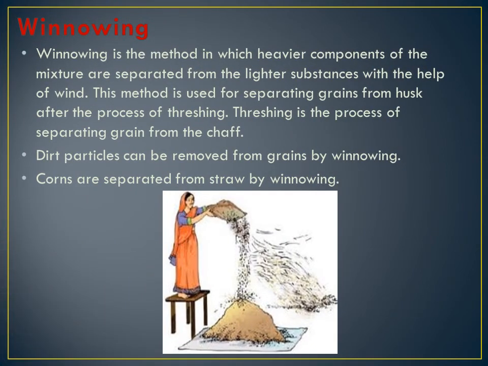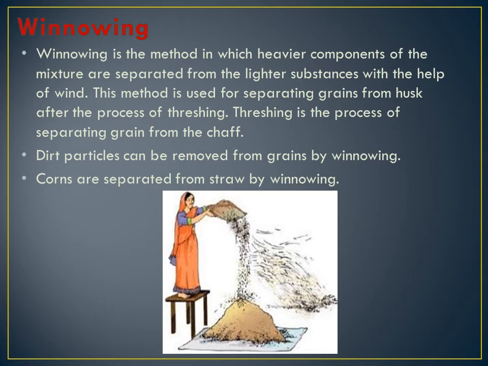Got it? Second method of separation is winnowing. Winnowing is a method in which heavier components of the mixtures are separated from the lighter particles with the help of wind. Understood? The air is blowing there, it is getting separated. See how the woman is standing there. This method is used for separating grains from husk after the process of threshing.